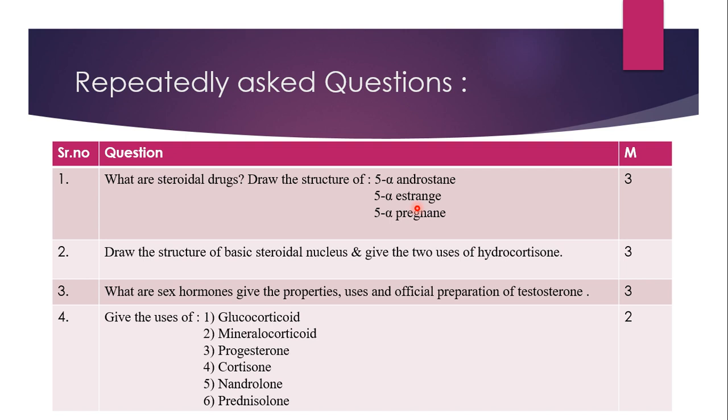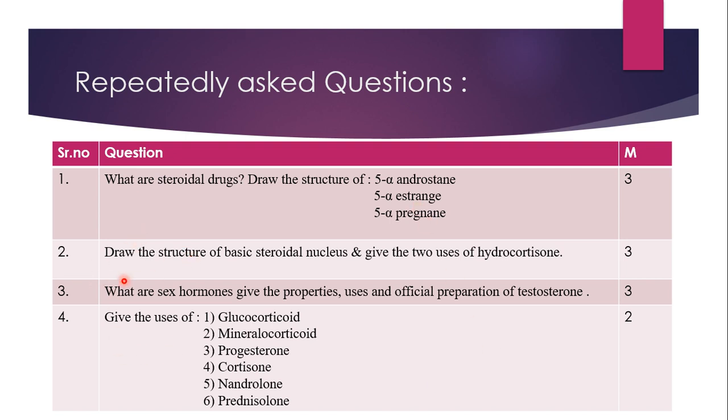From pregnane the steroidal drug progesterone is derived, from estrane estrogen is derived, and from androstane testosterone is derived. So remember the nucleus as well as the drug structure.